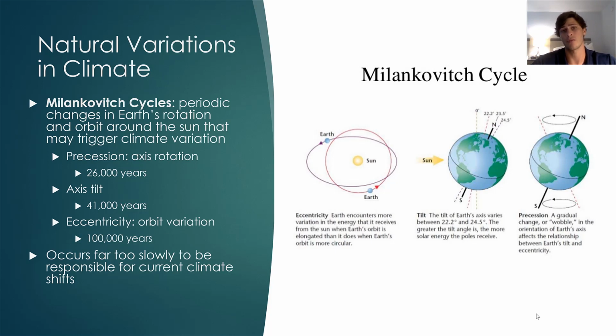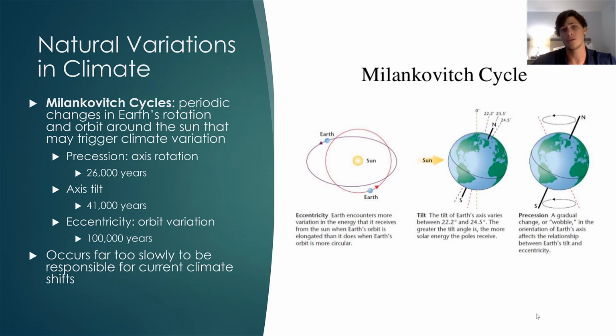If the climate was changing as a result of Milankovitch cycles, we would barely be able to detect it just because it would be unfolding so slowly. However, the fact that climate change and temperature variation has been so rapid in the last couple of decades is indicative that a much faster process is unfolding in order to facilitate this type of climate change.